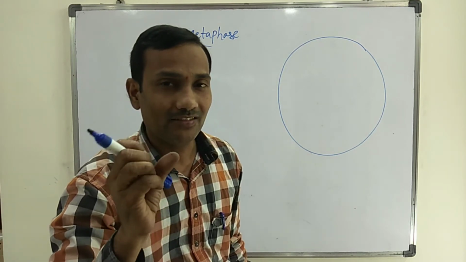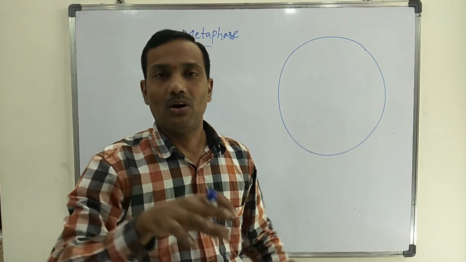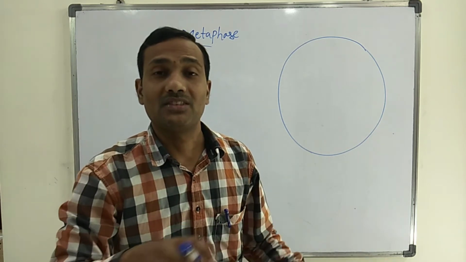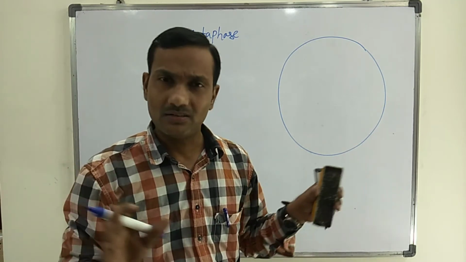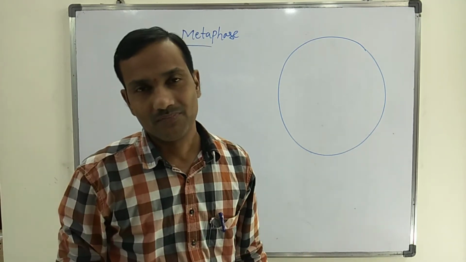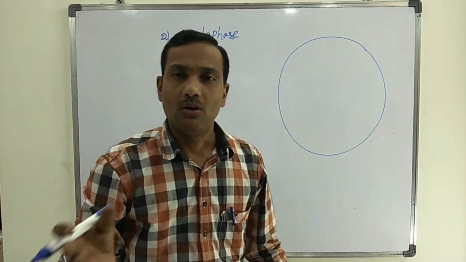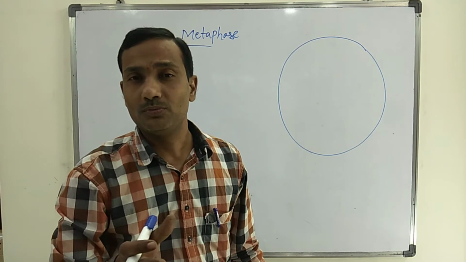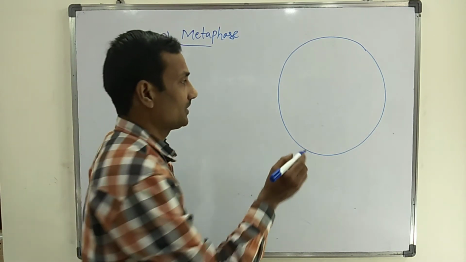Whenever the nuclear envelope disappears during prophase, all the chromosomes start to migrate towards different areas, different corners of the cell. Due to disintegration of the nuclear envelope, all the chromosomes start to migrate to the center of the cell.